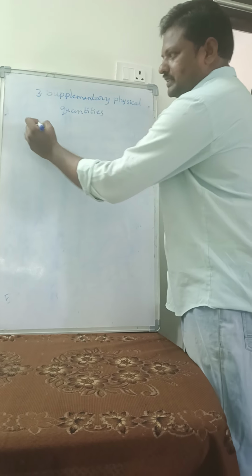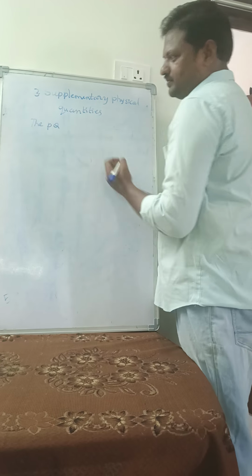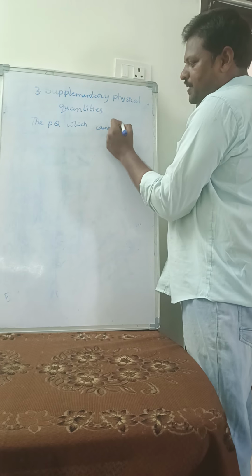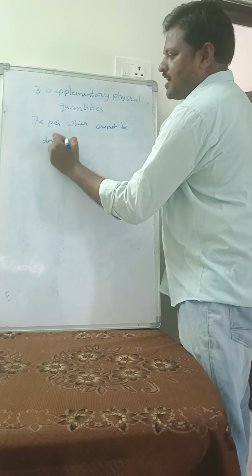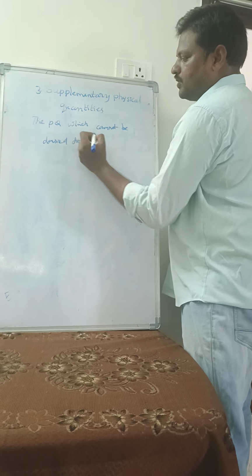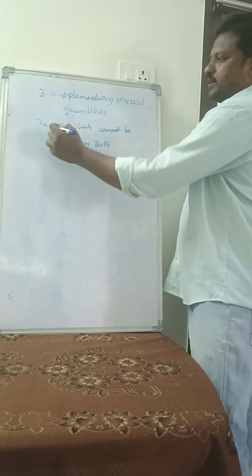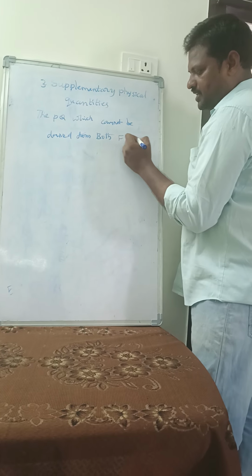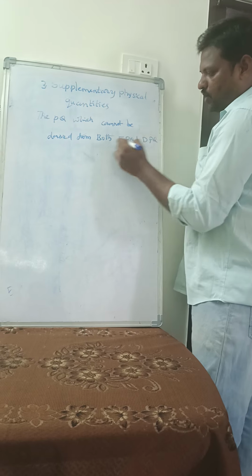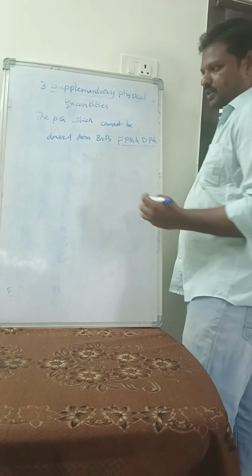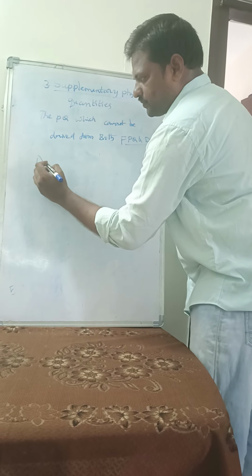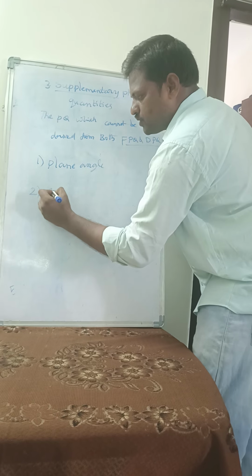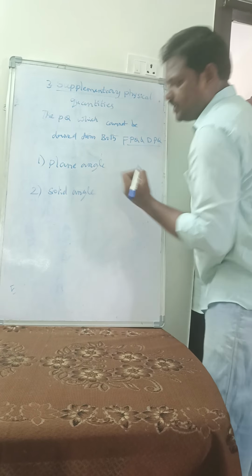The physical quantities which cannot be derived from both fundamental physical quantities and derived physical quantities are called supplementary physical quantities. They are: number 1, plane angle; second one, solid angle. Plane angle, solid angle.